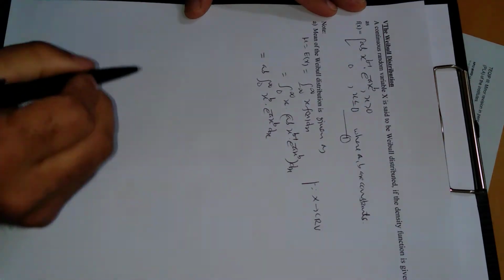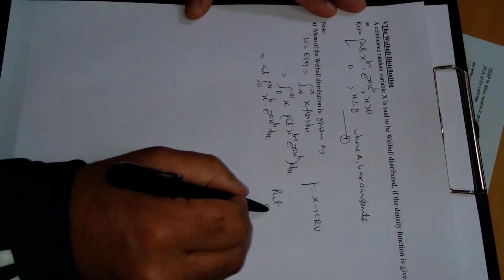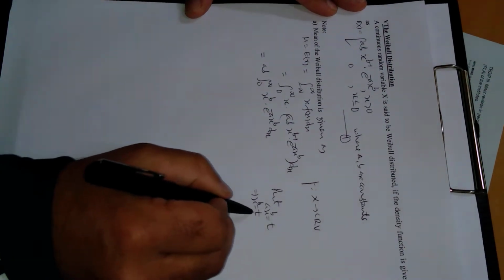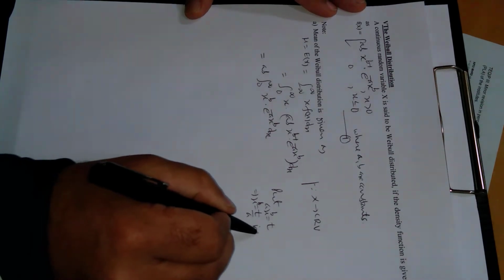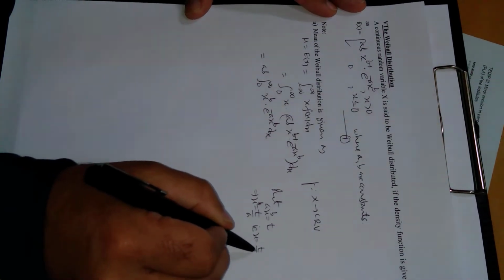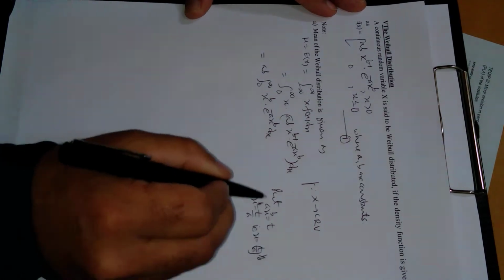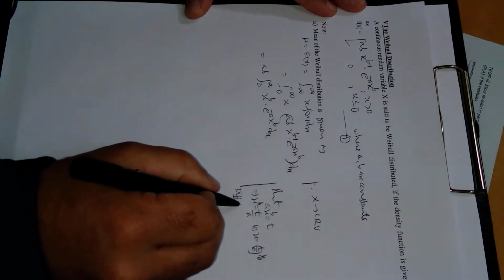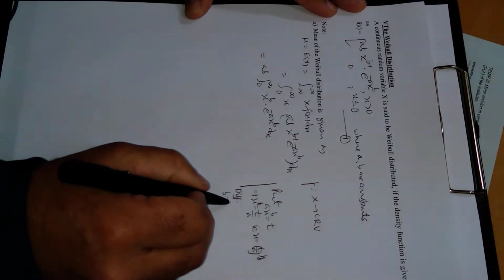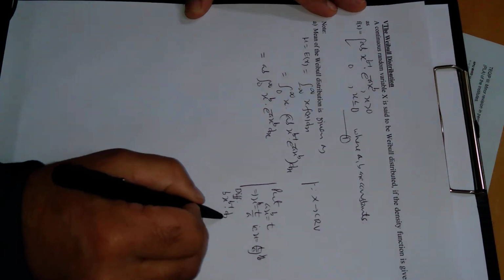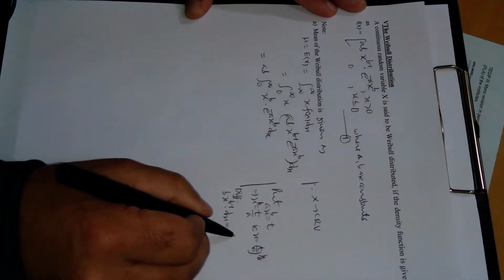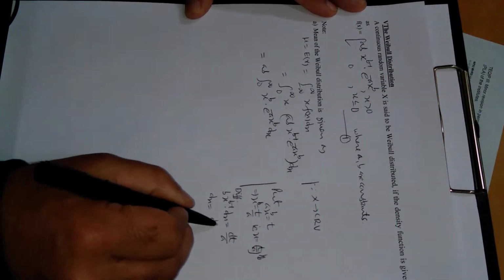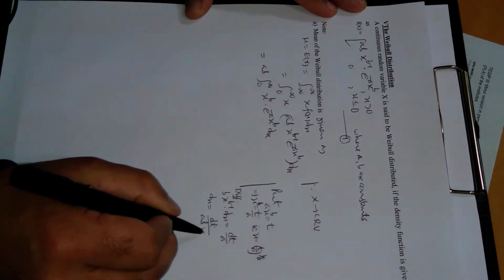Now in order to solve this integral, put a x raised to power b equal to t. So this implies x power b will be t upon a, that is, if we need x from here, that will be t upon a raised to power 1 upon b. Differentiating with respect to x on both sides: this is a b x power b minus 1 into dx. a is constant, so this will be dt. From here we need dx, so this is dt upon a b times x raised to power b minus 1.